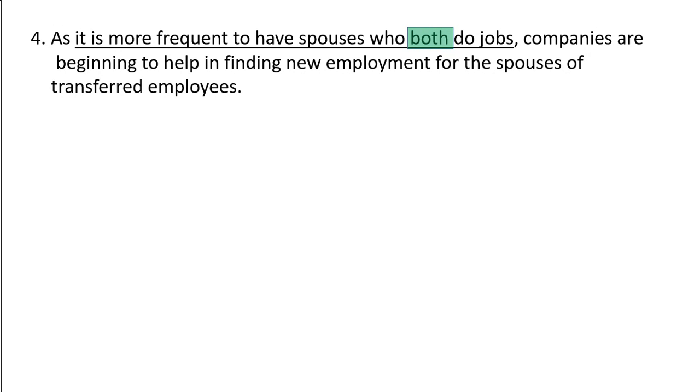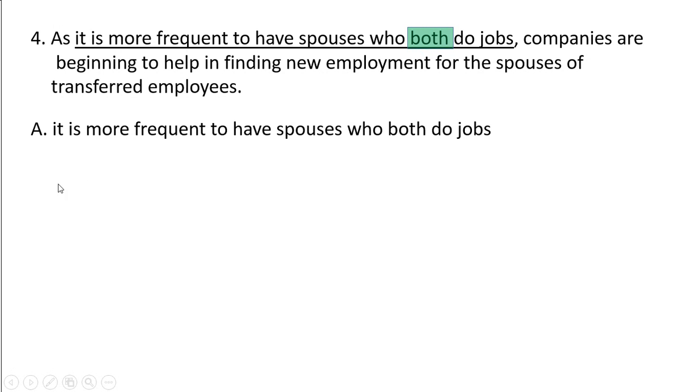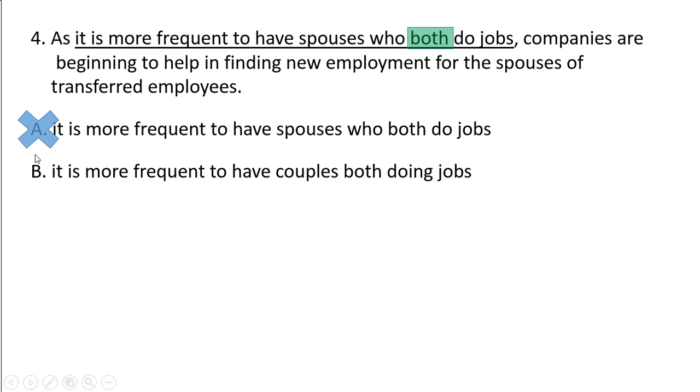The rule for the pronoun here, "who", is that it is a modifier of spouses, who do jobs. So "who" plus a verb should be here, and the unnecessary pronoun part should not be used. That's called eliminating the error, and we can eliminate it. So A can be eliminated.